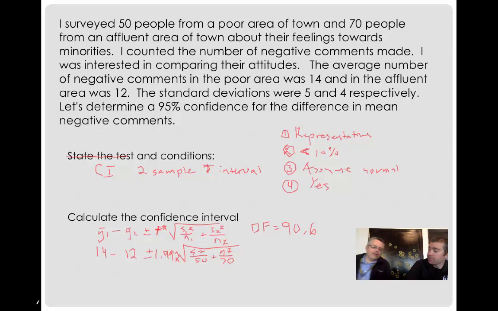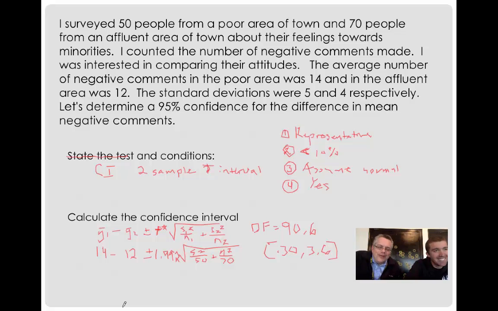And so we kind of fill that in. So that's kind of showing our work, and that should give us our interval, which we already have in our calculator. So the interval was from 0.30 to 3.69. Too bad I wrote 6. So this is for the difference. All right, so we are then 95% confident that the true difference between the two groups lies between 0.3 and 3.6.